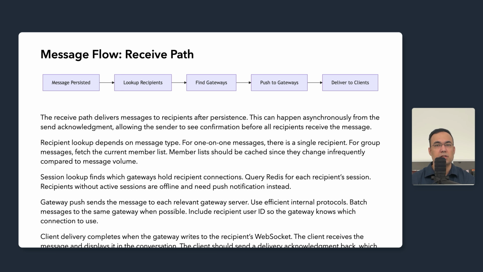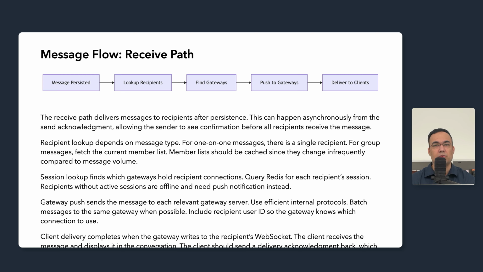Parallel delivery is essential for group messages. Sending to 100 recipients sequentially would take far too long. Fan out to multiple gateways in parallel. The chat server should not be blocking, waiting for all deliveries to complete before processing the next message. Fire off the deliveries and then move on.